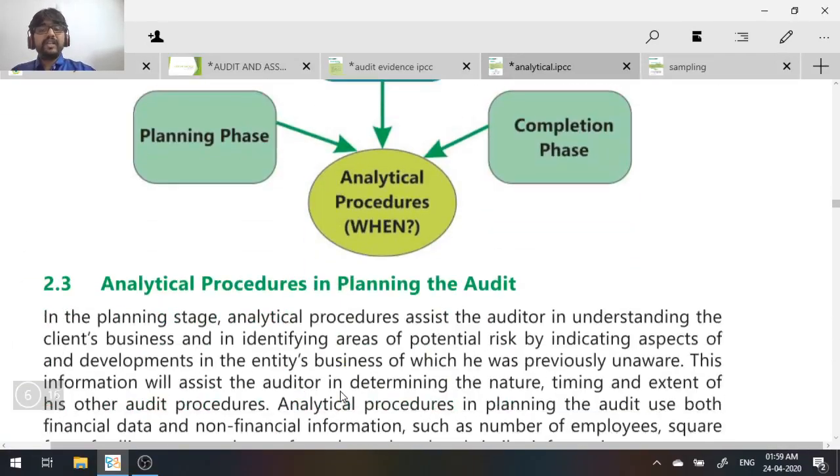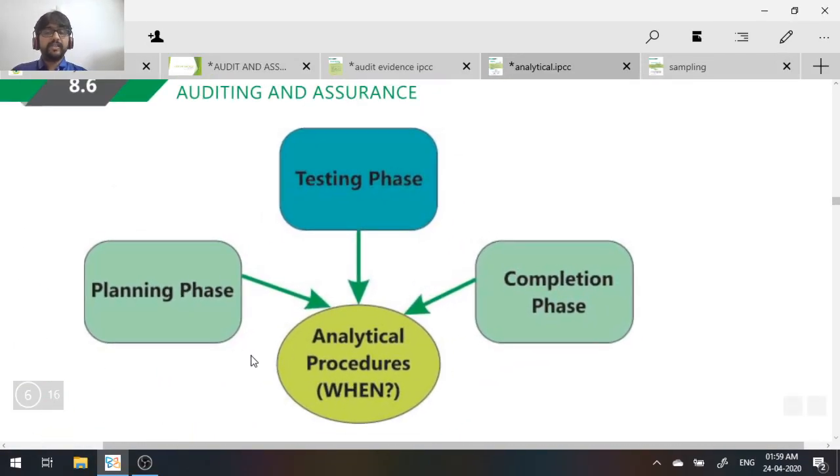Then you have timing of analytical procedures. When do you perform analytical procedure? You perform it at the planning phase, you can perform it at the testing phase, and you can also perform it at the completion phase. Testing phase means when you are testing the financial information by obtaining audit evidence. Then the completion phase is when you're going to express your opinion. In all three phases, you can use what procedure? Analytical procedure. So analytical procedure is something you can use throughout your audit, from your planning stage till your completion stage.